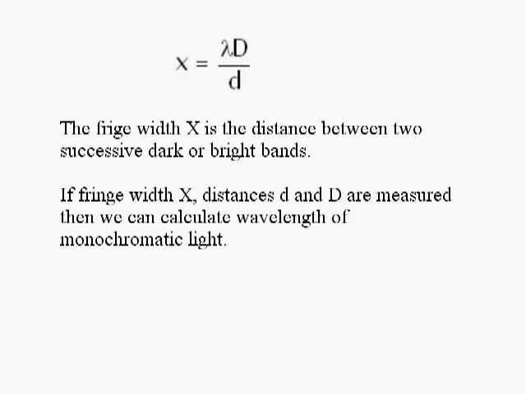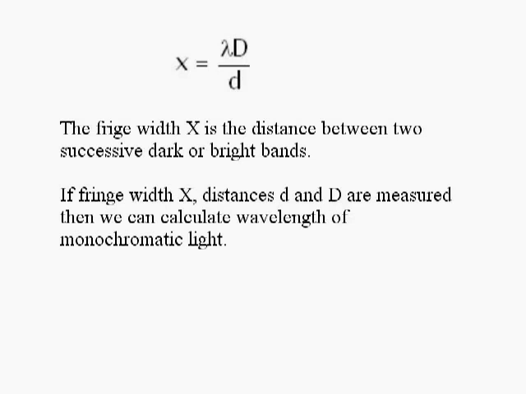The fringe width is the distance between two successive bright or dark bands. It can be obtained by calculating the distance between the nth and n plus 1th bright band or dark band. If x is the bandwidth or the fringe width, its formula is x is equal to lambda D by d. From the formula for fringe width, we get lambda is equal to xd upon D.